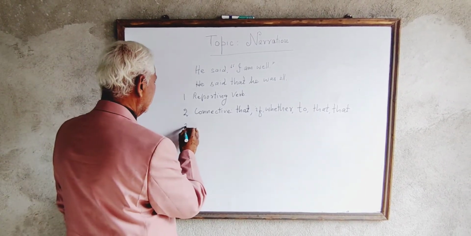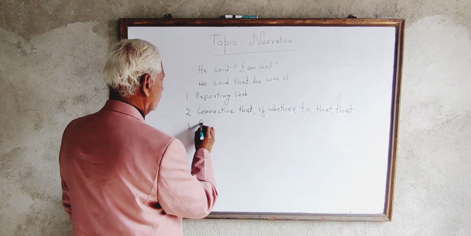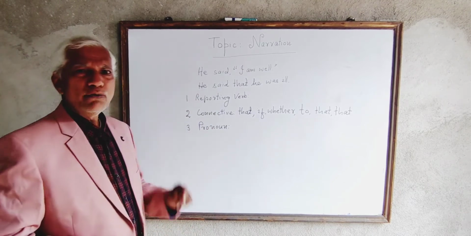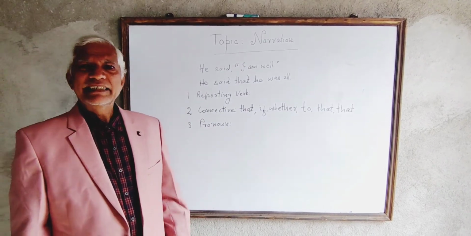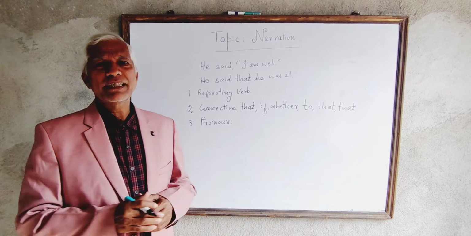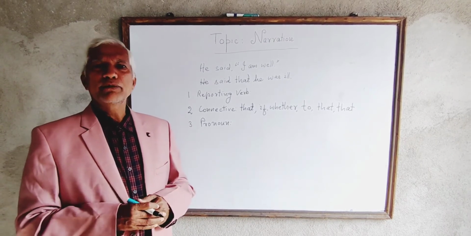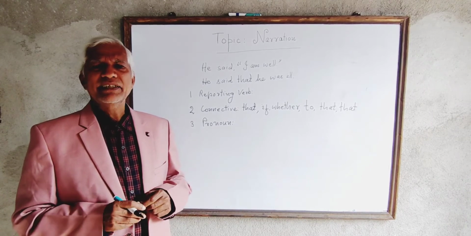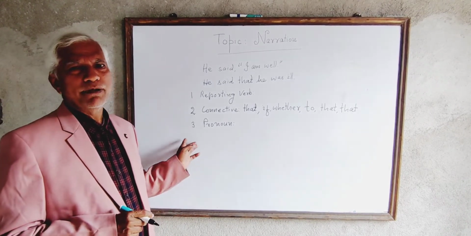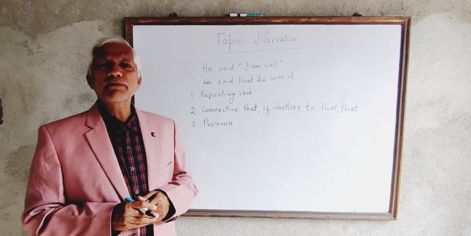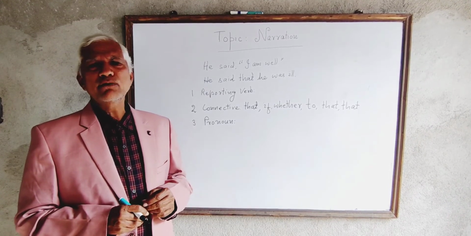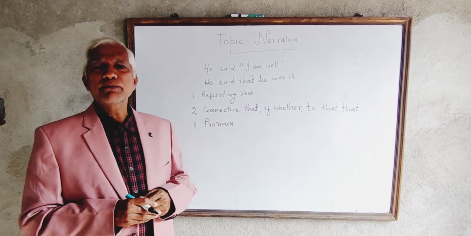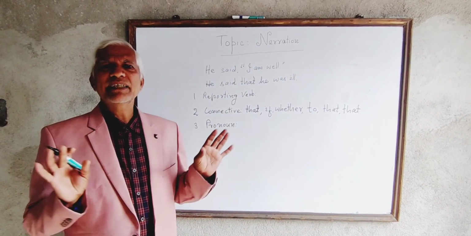The third change is the change of pronoun. Pronouns used in the reported speech change. There is a rule for the change of the pronoun of the reported speech. The first person pronoun of the reported speech changes according to the subject of the reporting verb. The second person pronoun changes according to the object of the reporting verb. The third person pronoun remains the same.